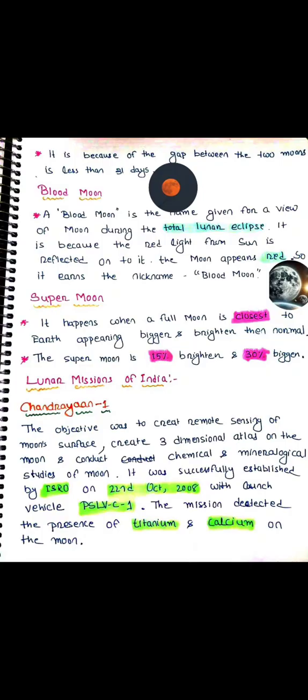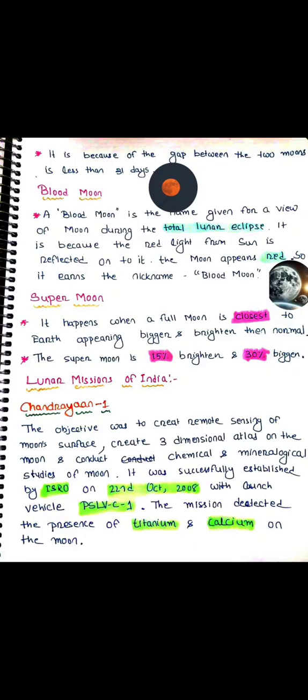The objective was to create remote sensing of the moon surface and create a 3-dimensional atlas of the moon, and also to conduct the chemical and mineralogical studies of moon.